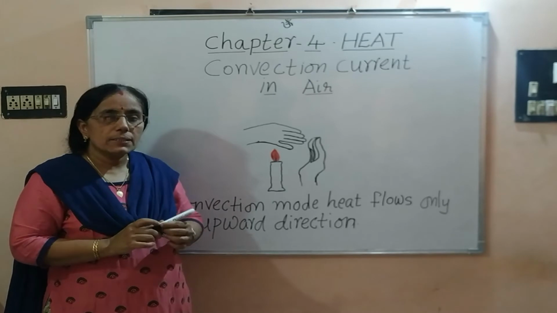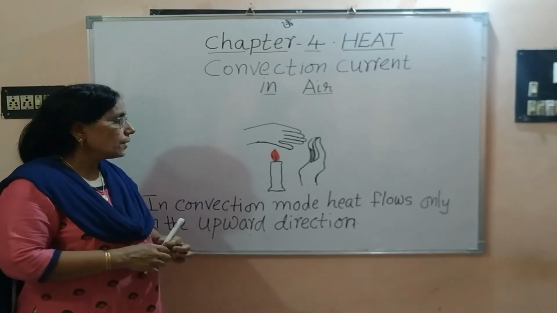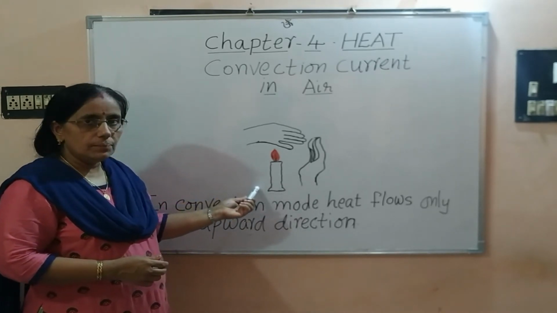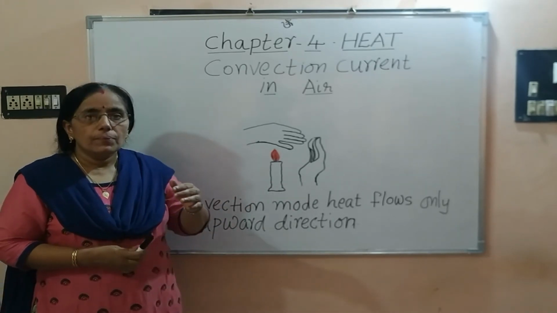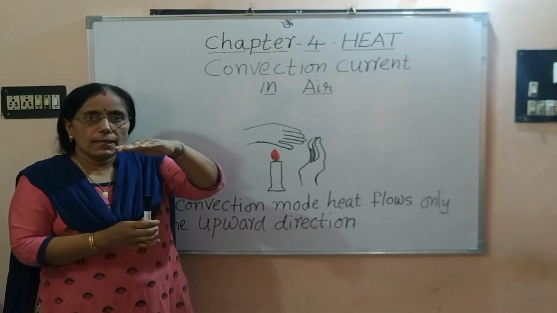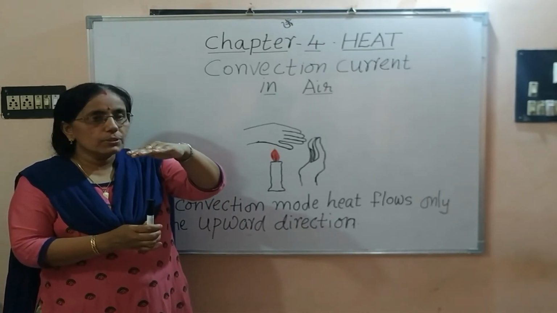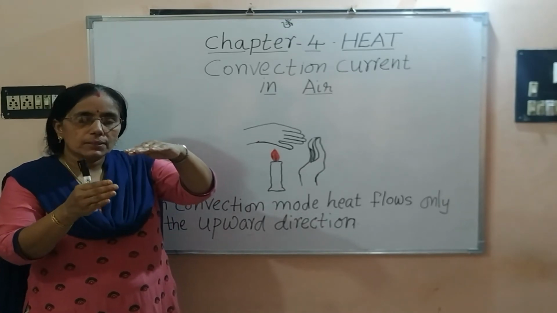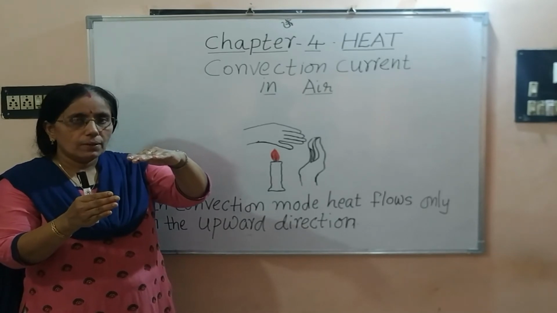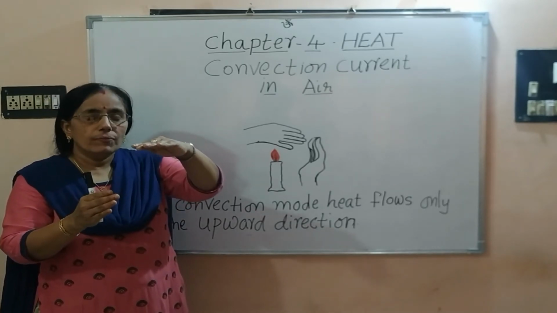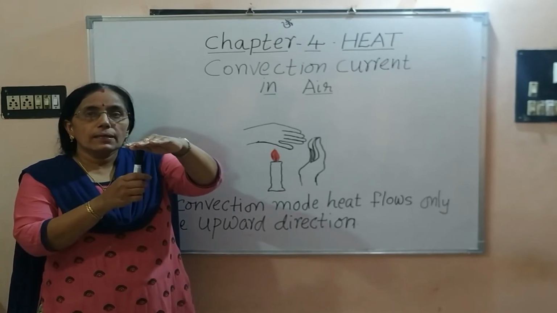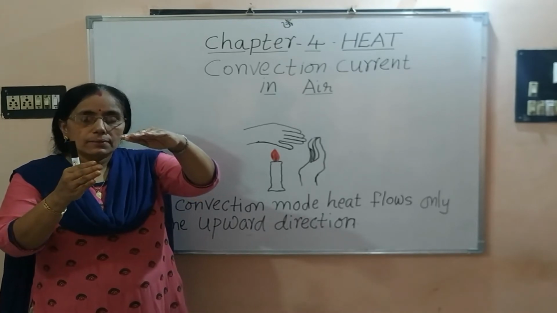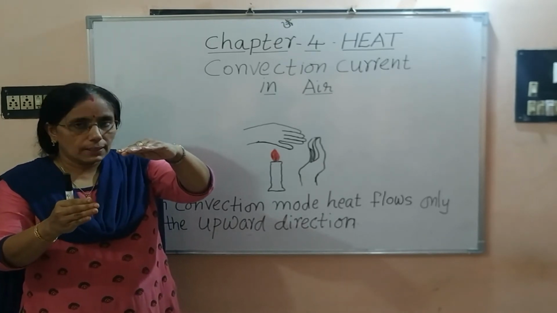Now let's perform a simple activity to understand the convection current in air. Light a candle and keep one of our hands just above the flame, of course at a comfortable height from the flame, and the other hand on the side of the candle flame. Now wait for a few minutes. We can feel that the hand which is above the candle flame is warmer than the one which is on the side of the candle.